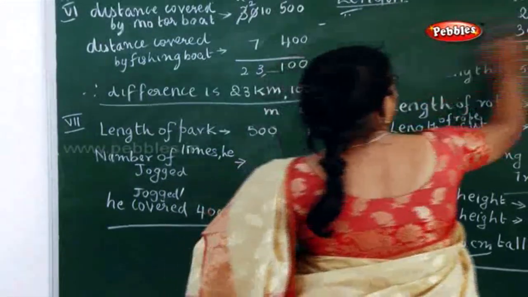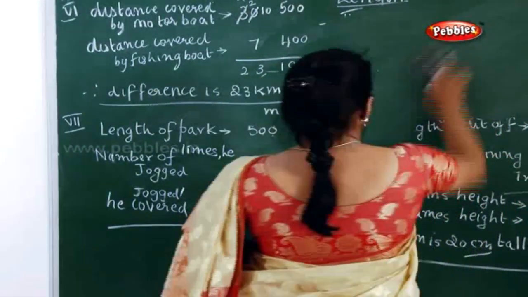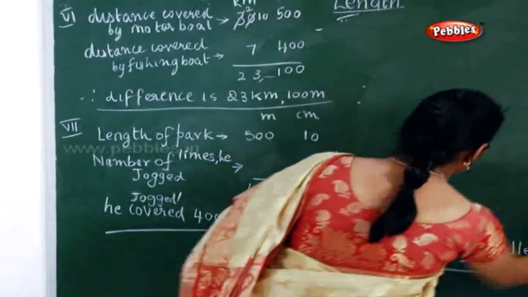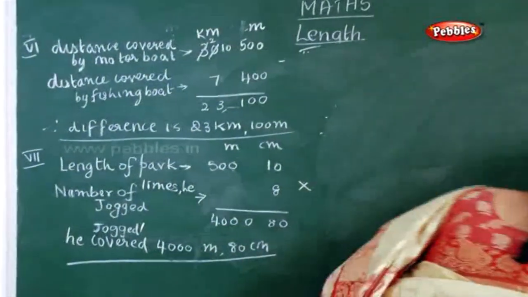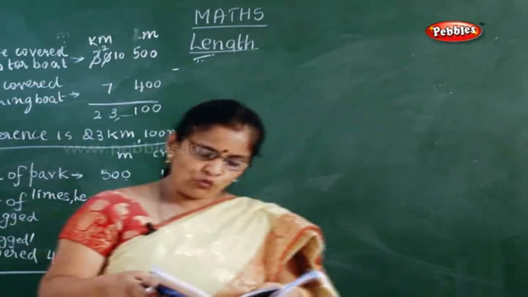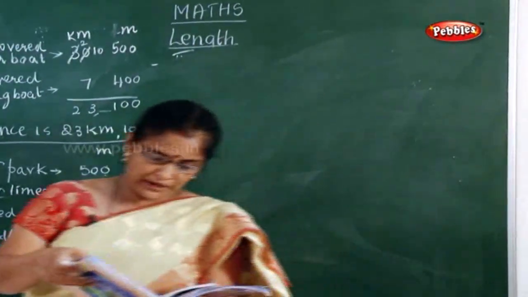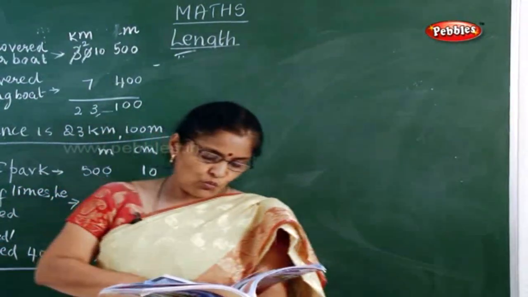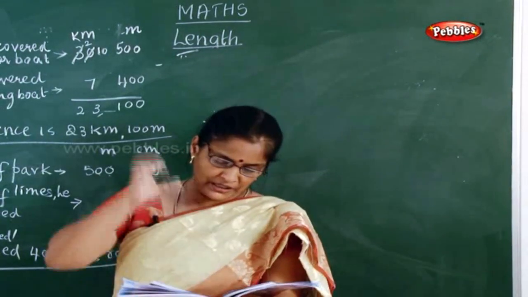Now, eighth sum. What is the eighth sum? Can anyone read out? The length of one measuring tape used by a tailor is 1 meter and 50 centimeter.